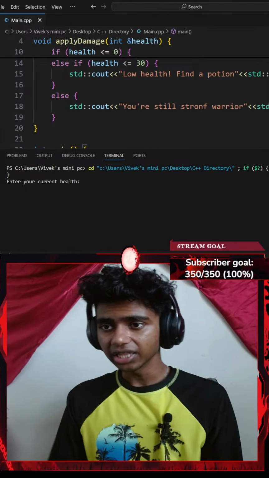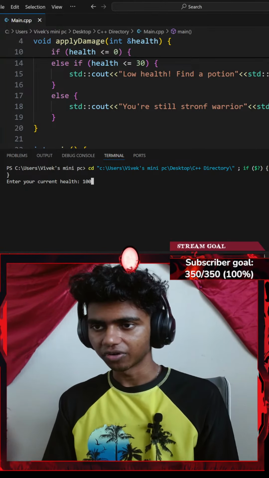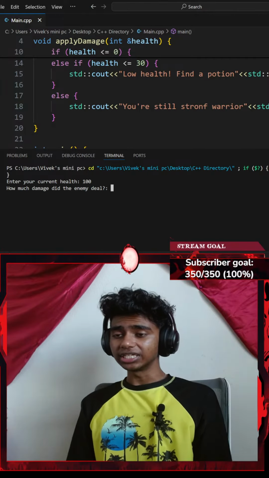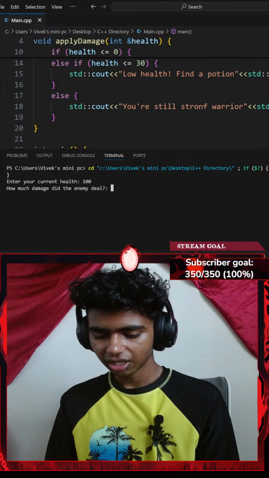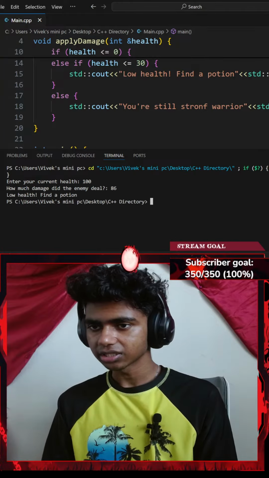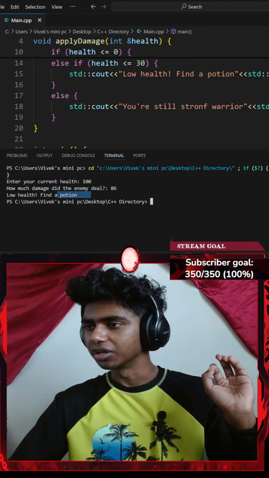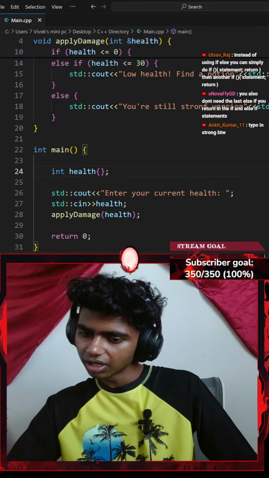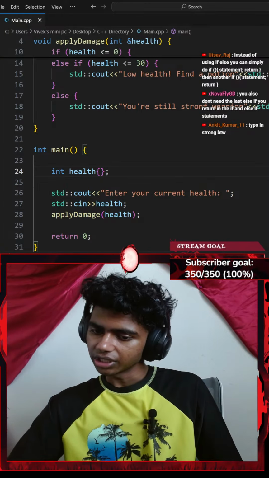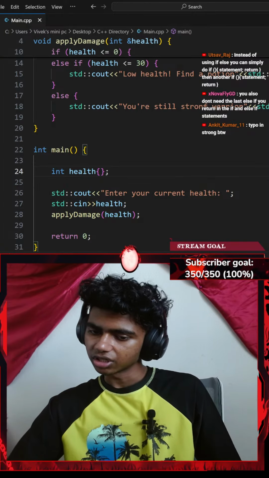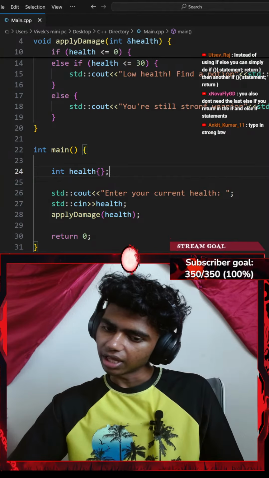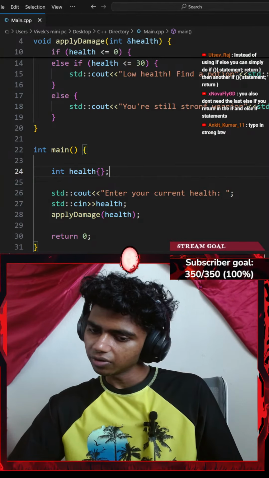Enter your current health. I don't know, I'll go with something like 100 HP. How much damage did they deal? They dealt something like maybe 86. Low health, find a potion. Okay, perfect. If you also don't need the last else if you return in the if and else if statements. Typo in strong, by the way.